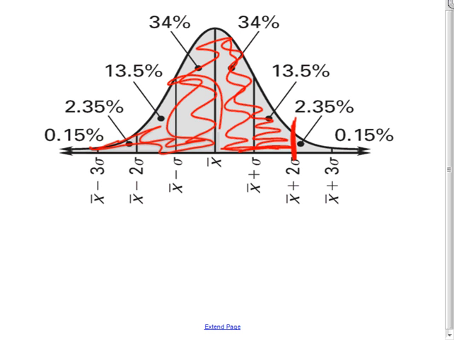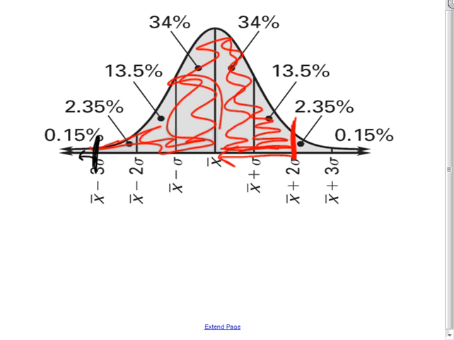So this is part of what we're going to be looking at: hey, I fall 2 standard deviations above the mean, which means I am smarter than all of these other people. Or, on the other end, if I'm 3 standard deviations below the mean, there's 99.85% of the population who scored better than me on that. So these are the parts that we're going to look at.